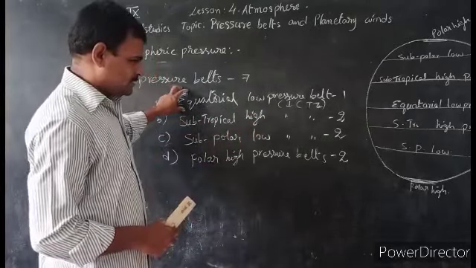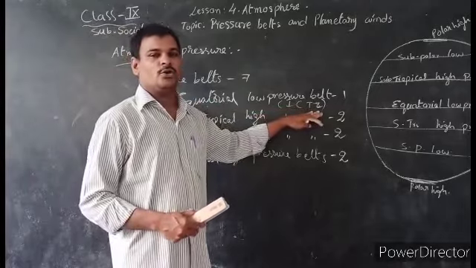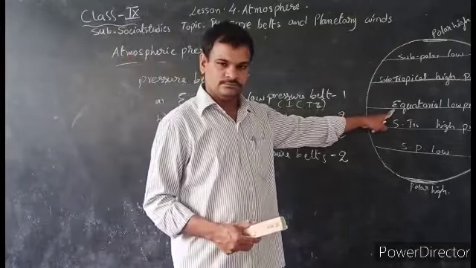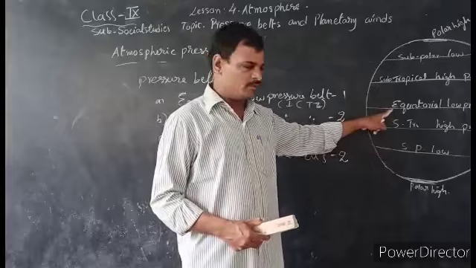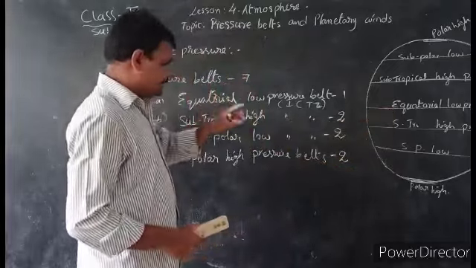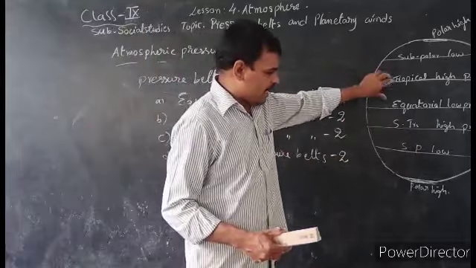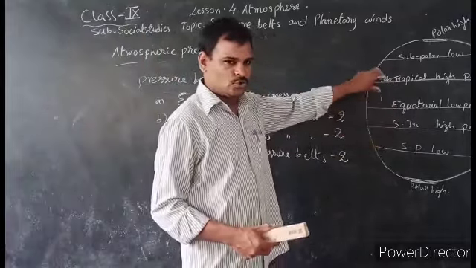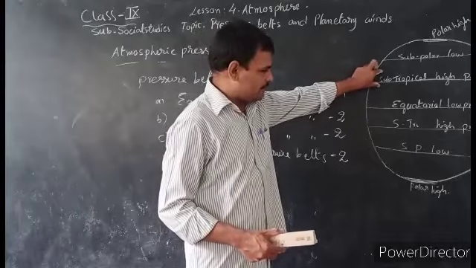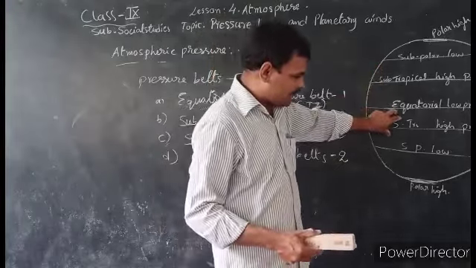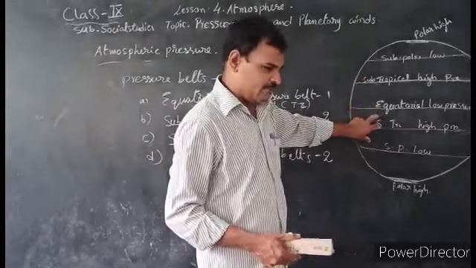Equatorial low pressure belt is also called ICTZ or doldrums. It has only 1, around the equator, with extreme low pressure. Next, on both sides of the equatorial low pressure belt are the subtropical high pressure belts. There are 2: one subtropical high pressure belt in the northern hemisphere and one in the southern hemisphere.